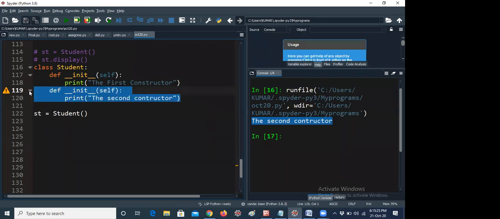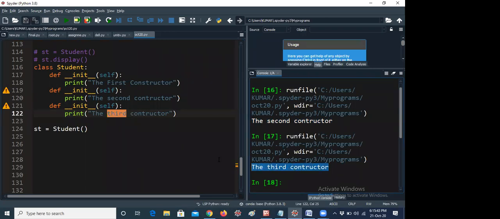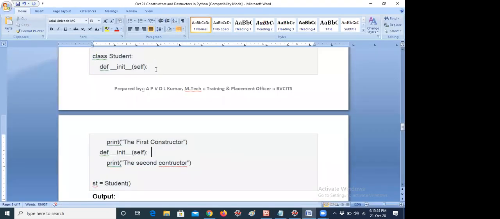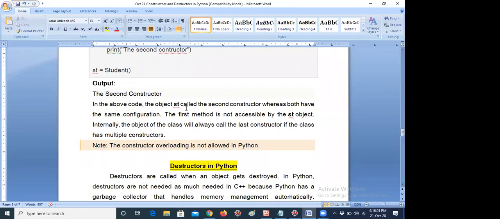For example, if I give one more constructor, like a third constructor, you can see the difference now. Whenever you are creating only one thing, you only create one constructor. That's all. You don't need to create all these things. In interviews they may ask questions like these, that's the reason I'm telling you. You don't need to study all of these things. Here I explained each and everything. In the above code, st called the second constructor, whereas both have the same configuration. The first method is not accessible by the st object.